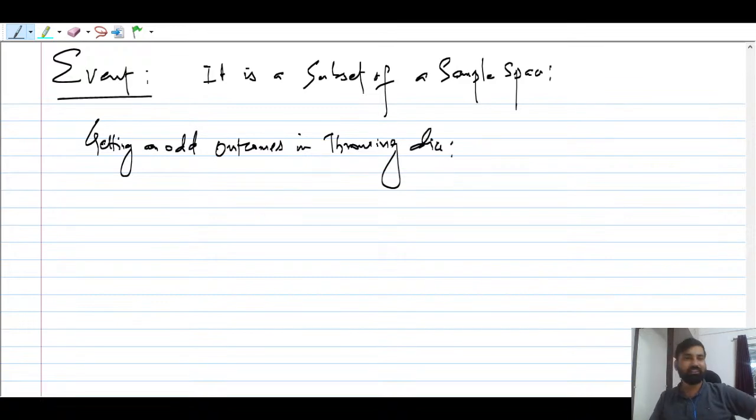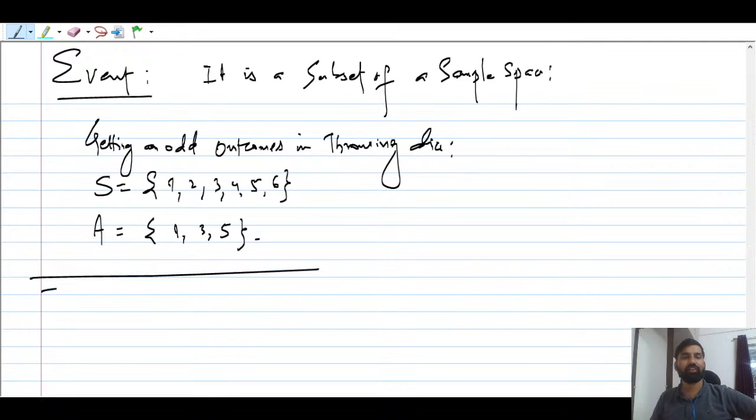So what is the sample space here, guys? The sample space is going to be 1, 2, 3, 4, 5, 6. The number of elements is 6. And what is going to be the event here? We can denote the event with capital A. Only odd outcomes you have to take, so 1, 3, 5. This is called an event.